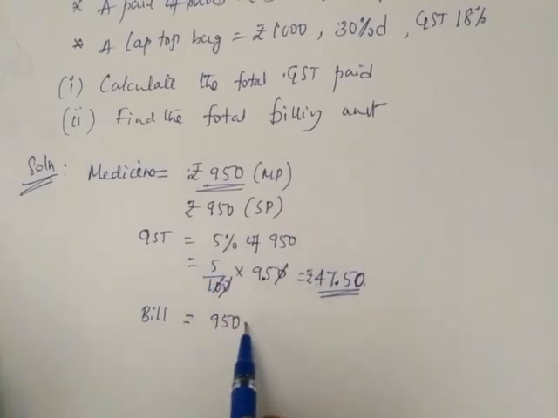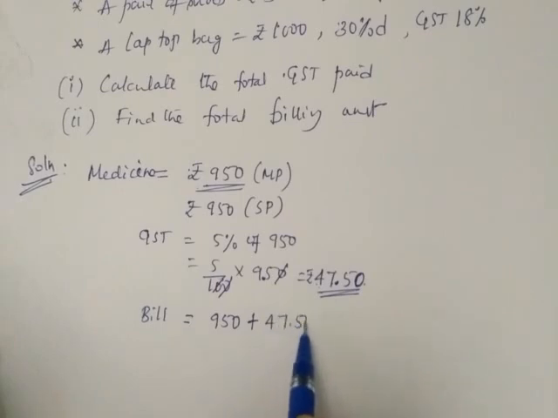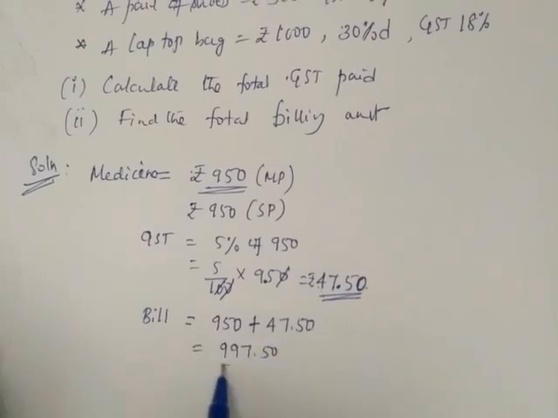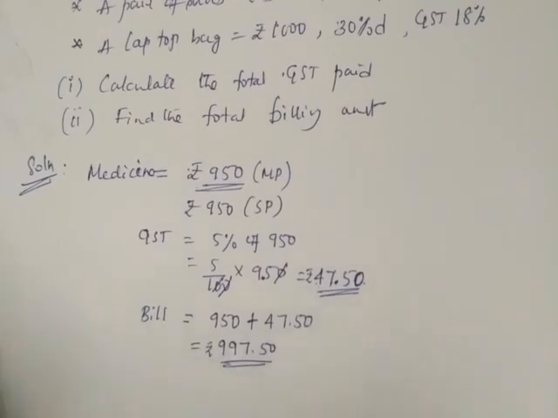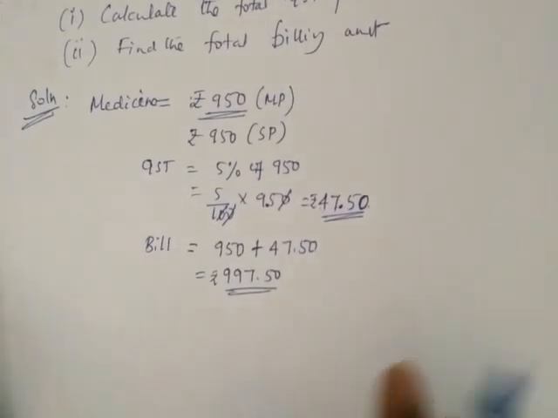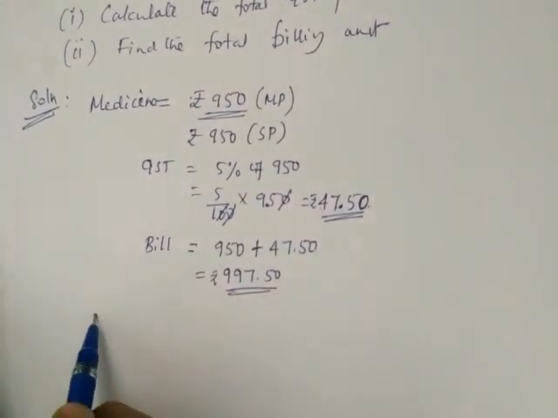We bought for 950. But government charges 47.50 on medicine. So totally, both added, it is 997.50. This 997.50 is the bill of medicine. We go for the next one.